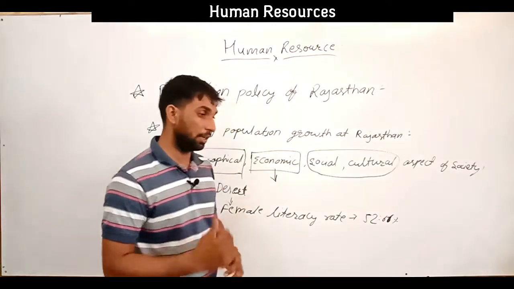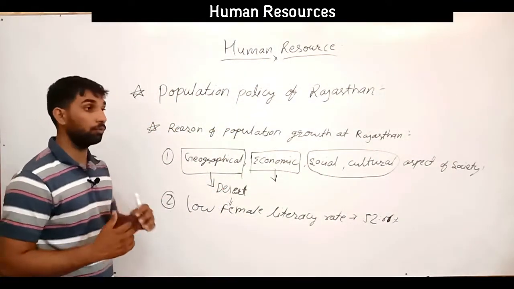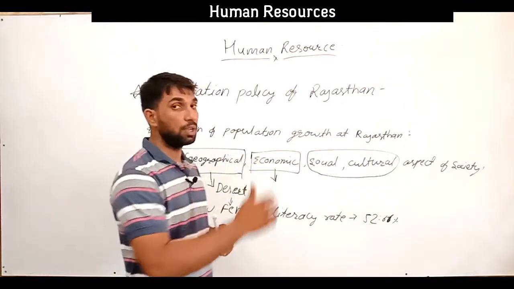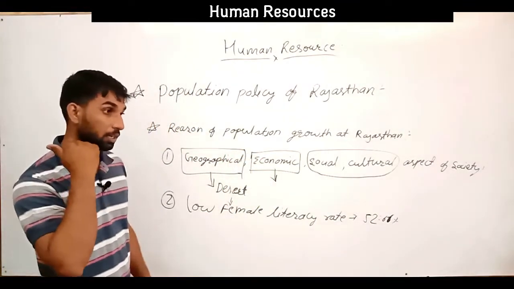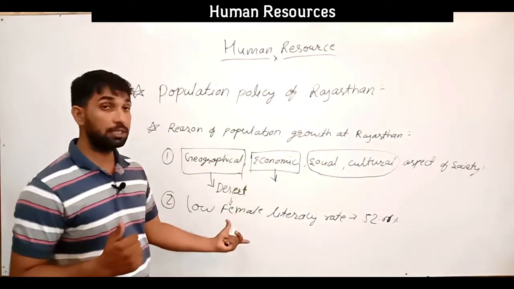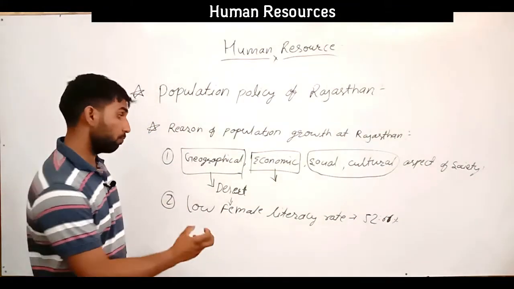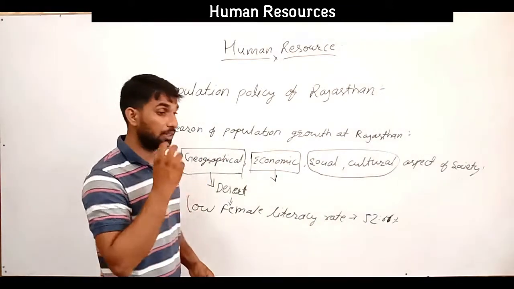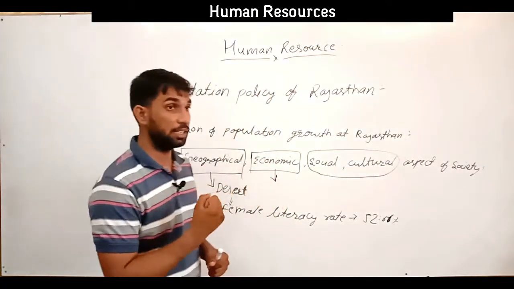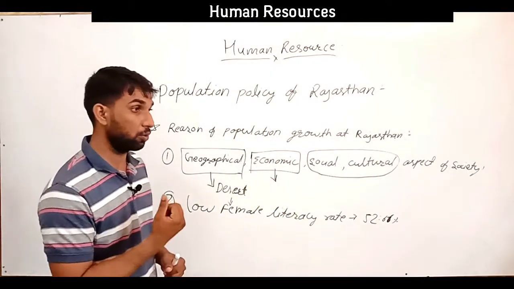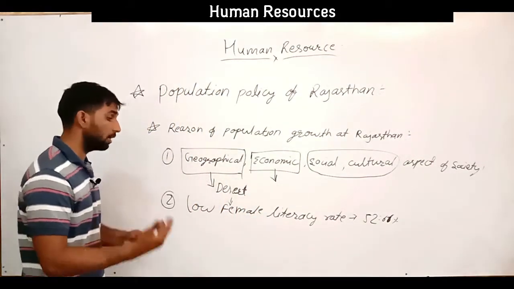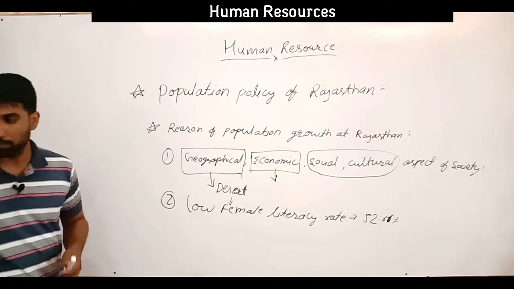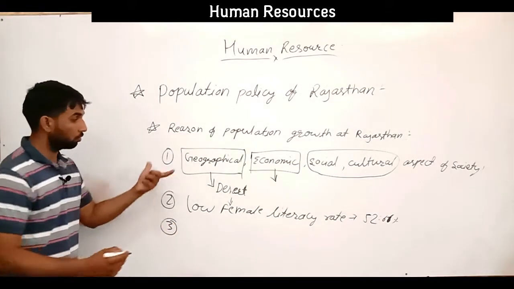If a female is literate or educated, she will have better planning at the family level and carry the family to the next stage of development through her vision and skill. If a female seeks education properly, she becomes a human resource, and that human resource has the zeal and intelligence, and uses technology, to develop the family to the next level of development. So all these are the reasons.